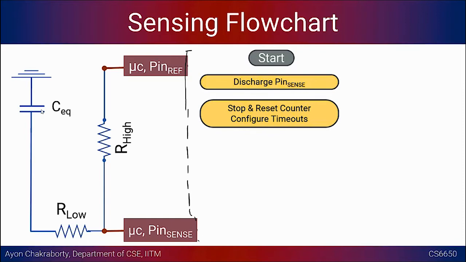Okay, and this count value is meant for maintaining some proxy of the time that we want to measure. Okay, so we want to stop and reset the counter. Maybe you can set the counter value to 0.